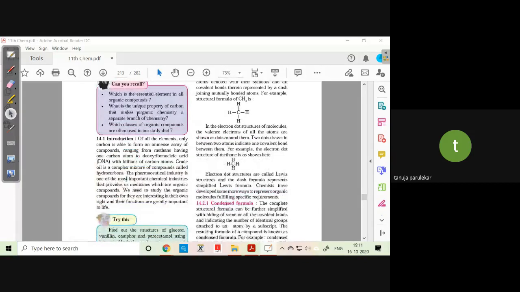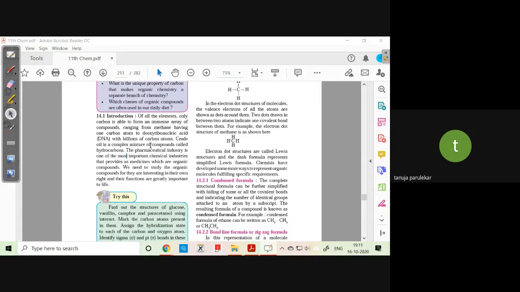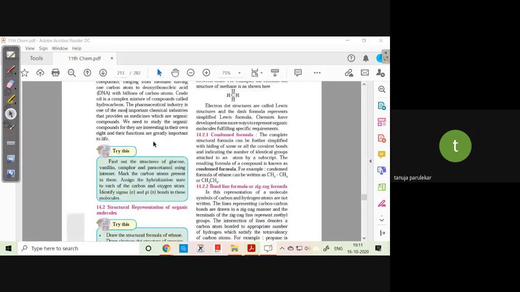Before that, we just talked about why it is possible. Then we said that it has double bond and triple bond formation ability, and also the process of catenation, that is forming of chains. Then I told you to find out the structure of glucose. This I put again so you can turn in your homework. Camphor and paracetamol. This is what I had told you. This was supposed to be a homework, if you remember that.